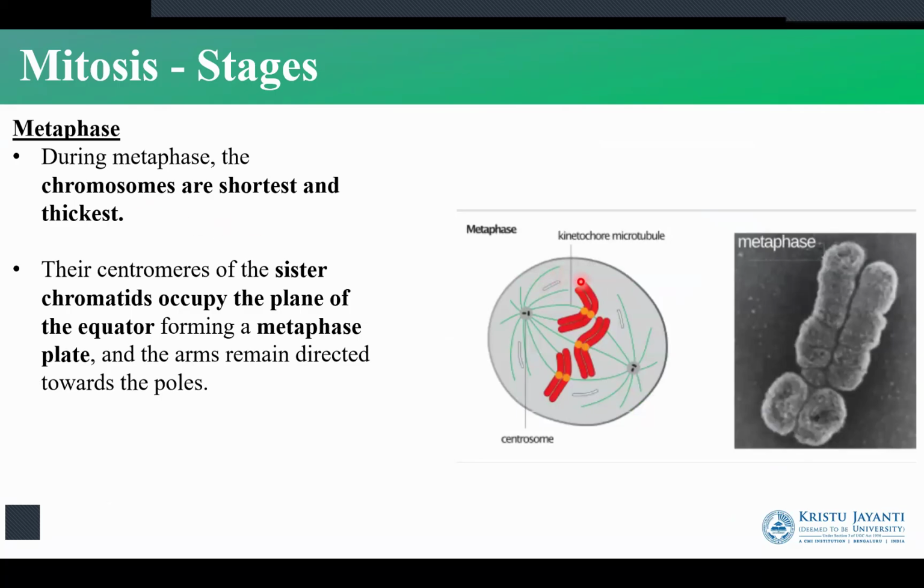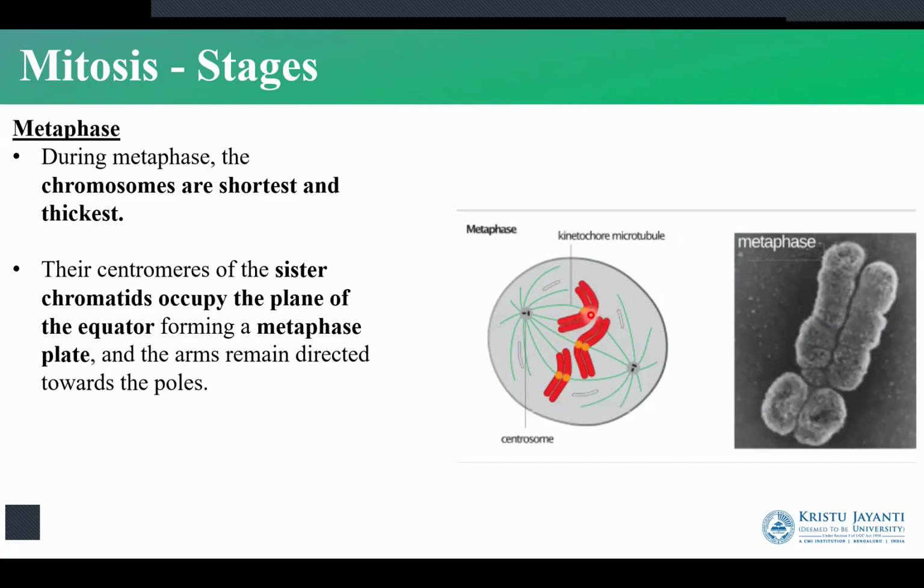In the metaphase, all the chromosomes are going to be arranged in the metaphase plate. The chromosomes are going to be the shortest and thickest during this phase. The chromatids are going to occupy the plane of the equator, which is known as the metaphase plate. So they are still attached to the spindle fibers through the kinetochore. You can see here the kinetochore microtubule, which is present. The kinetochore microtubule is going to be attaching to the centromere. The centromere is the yellow region in the image, which is holding the chromatids.